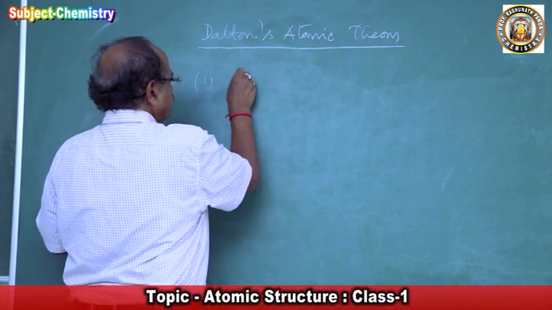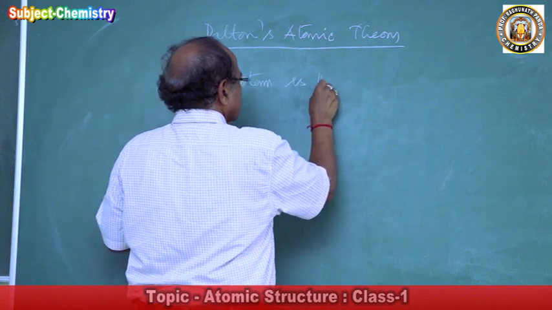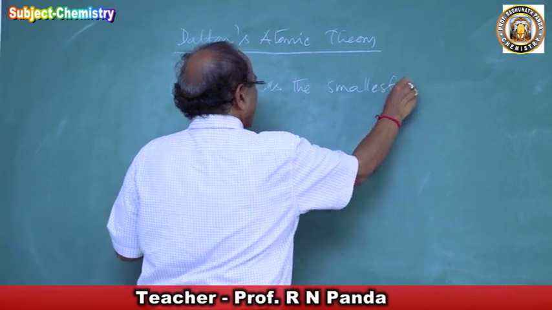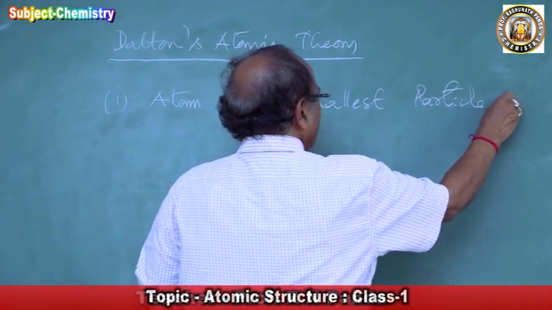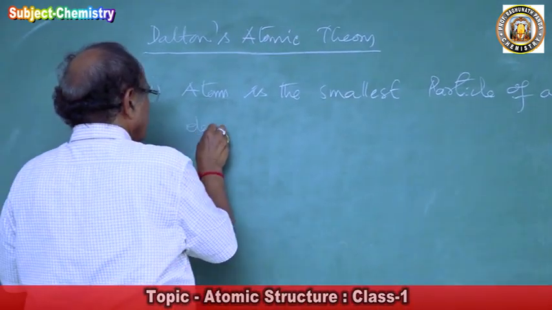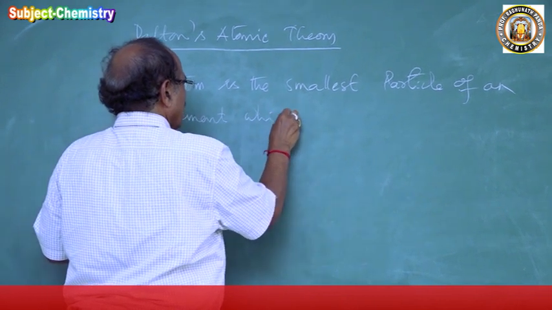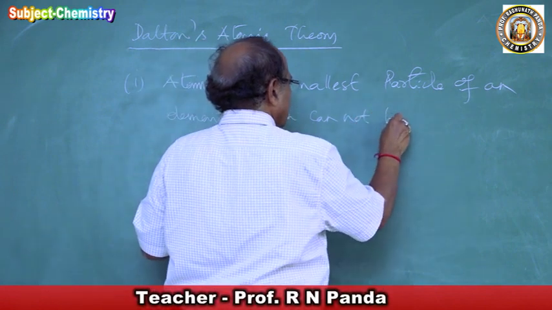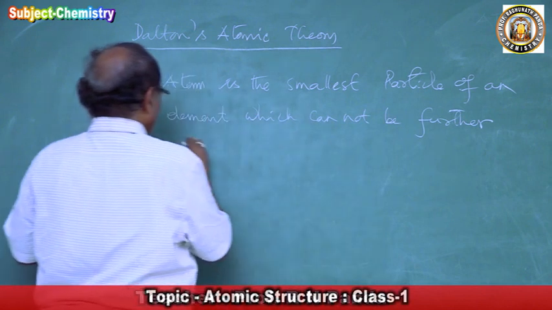The atom is the smallest particle of an element which cannot be further subdivided.